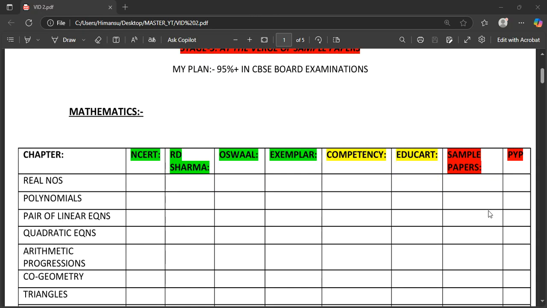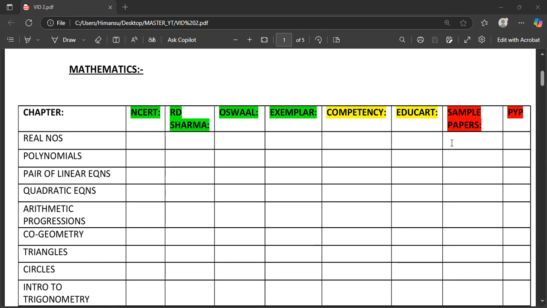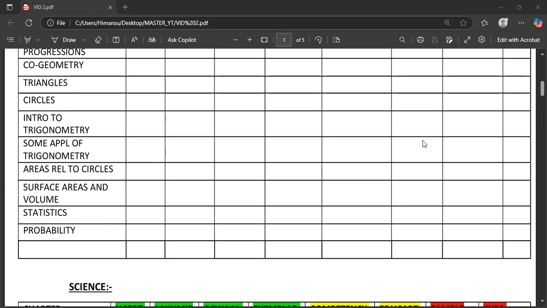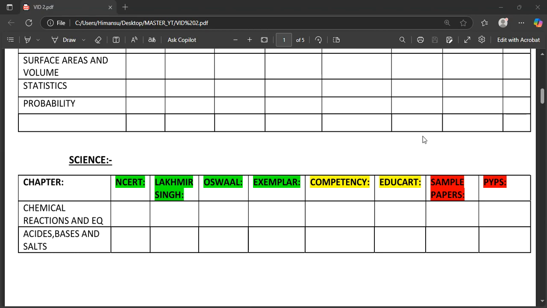Sample paper and previous year paper. I'm not going to discuss these a lot, because sample papers are based on your choice. After you have solved a lot of questions and gone through a stage of all this practice, at a point you will see other children who have different publications, and you can choose which one suits you the best. Previous year papers are completely available from NCERT, or otherwise you can follow a book. But just try to do the previous year papers completely, because this year I had done the previous year papers of mathematics of the last year, all the sets, and it helped me because one 5 mark question came directly.